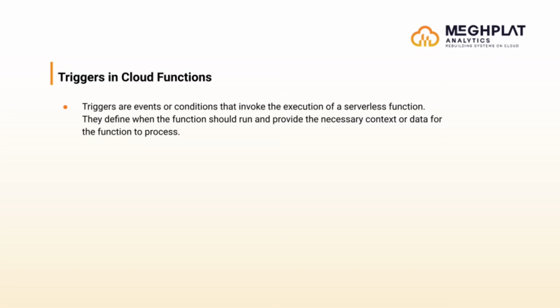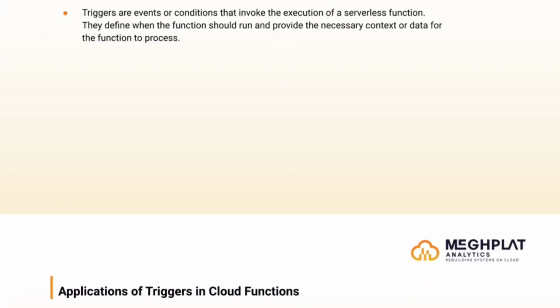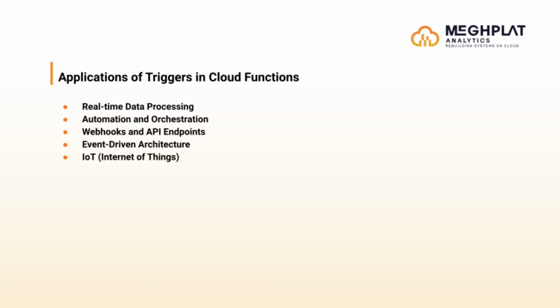So let's take Google Cloud Functions as an example here. We can use an HTTP trigger, we can use a Cloud Storage trigger, we can use Cloud Pub/Sub triggers, right? If we talk about the applications, then real-time data processing, automation and orchestration, webhooks and API endpoints, event-driven architecture, and Internet of Things are some of the applications where triggers are used.